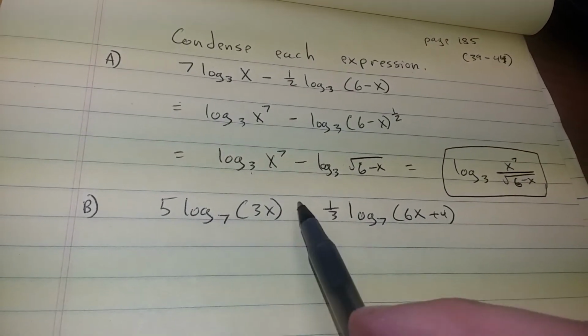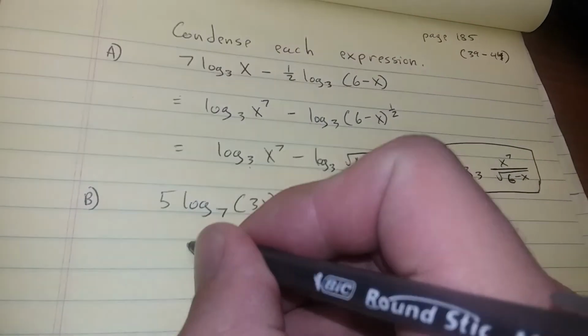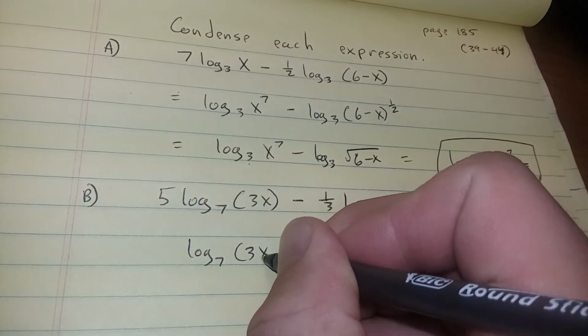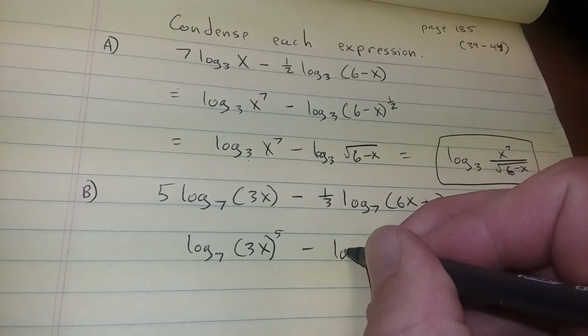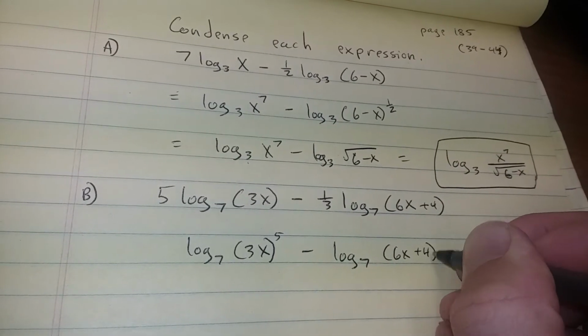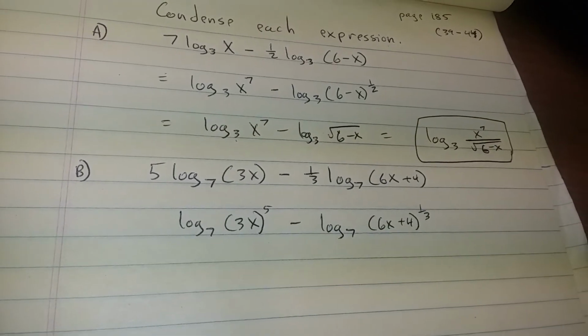Next one here. Okay, first step is power. Log base 7 of 3x to the power of 5 minus log base 7 of 6x plus 4 to the power of 1/3.